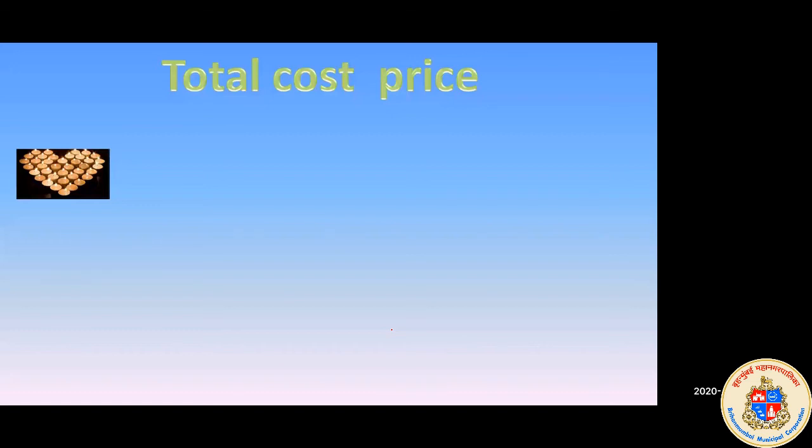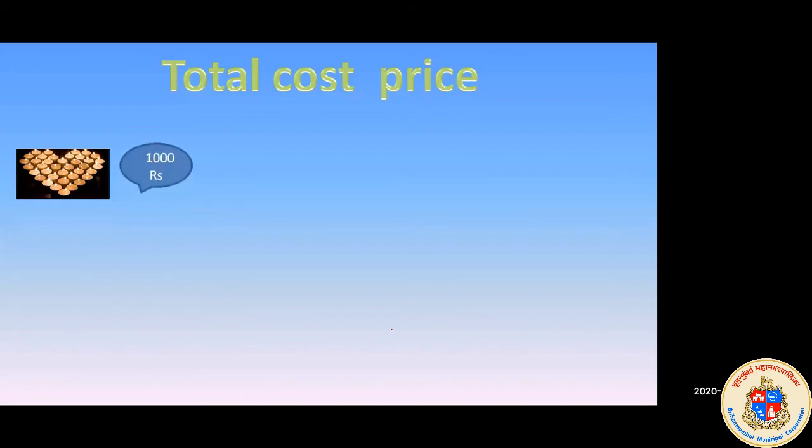Total cost price means I will consider everything that I have spent. Suppose I have to sell something, and if I take a lesser amount than my cost price, then obviously it will be a loss because I have not included the other things. So I need to calculate everything and then find out my cost price.